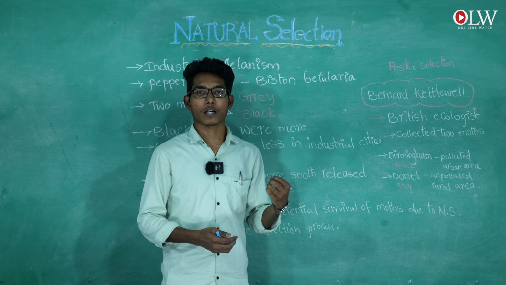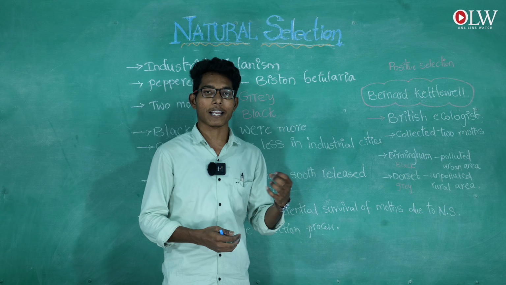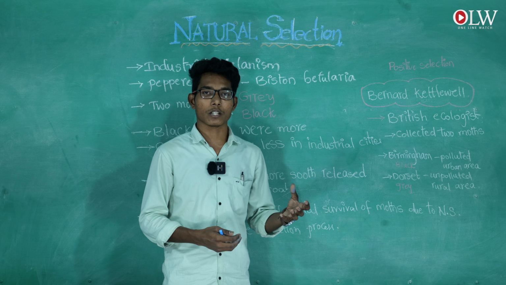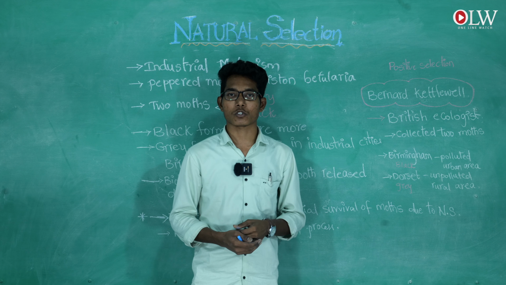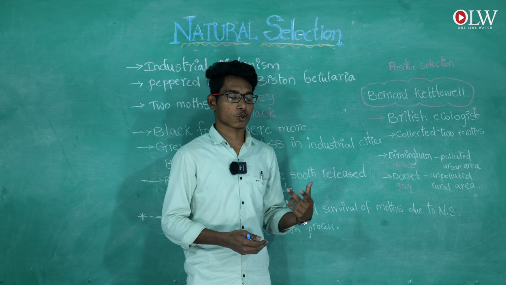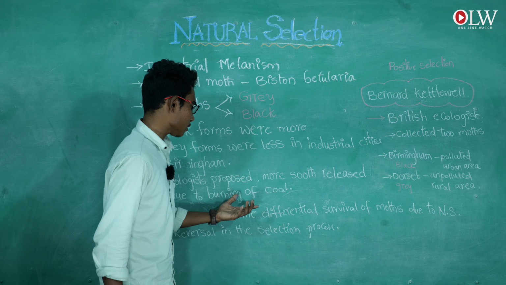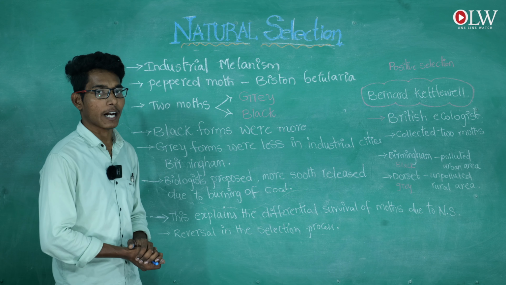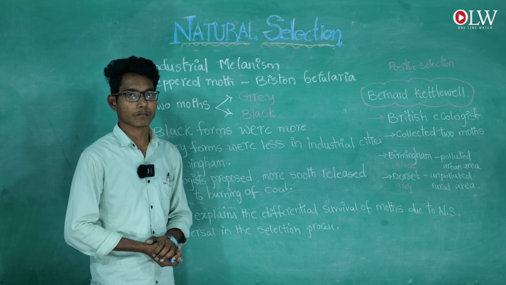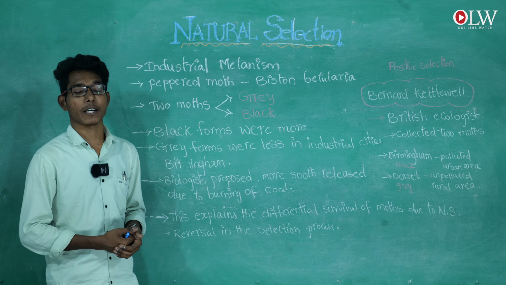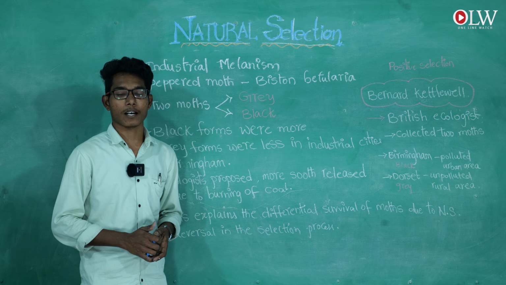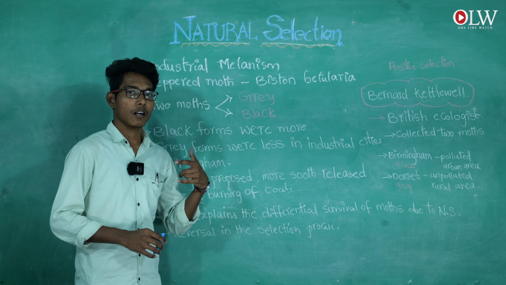The black moths were adapted, and the lichens also disappeared and the bark of the trees became dark with soot. At the end, he hypothesized that melanic forms are very developed in Birmingham as well as in Dorset.